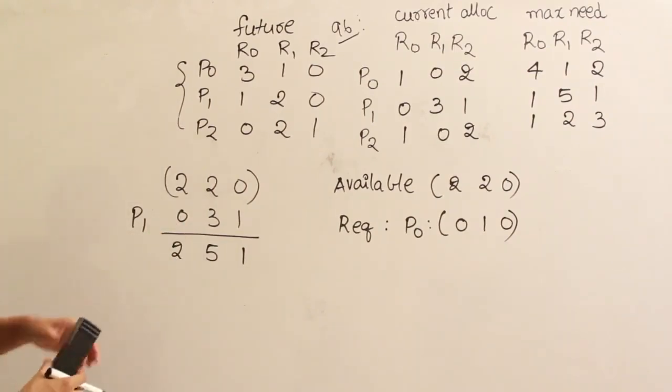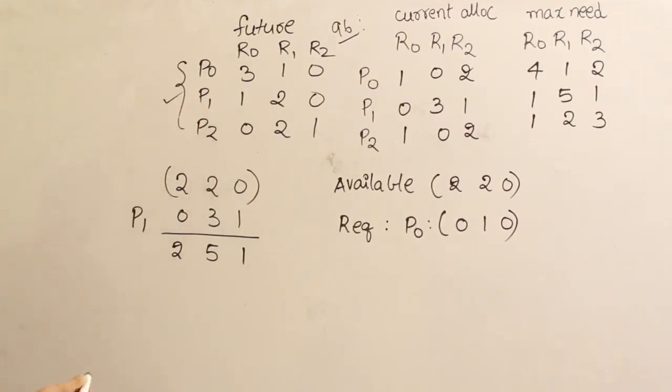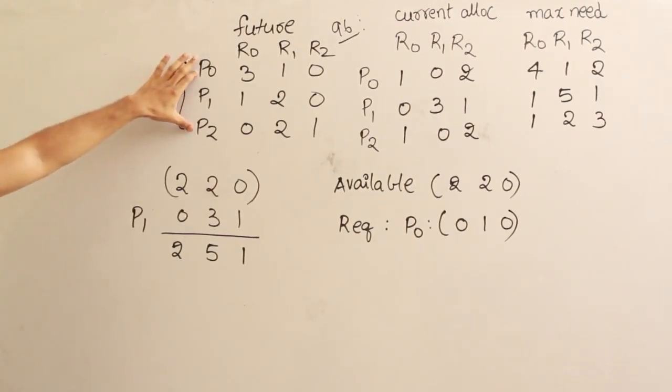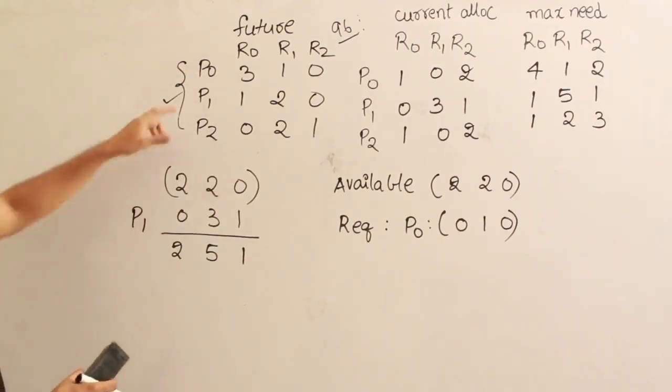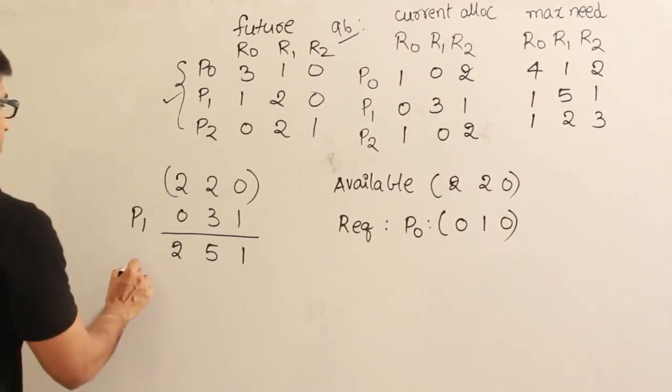Using this 251, whose request can be satisfied? Already P1 is over, right? And now let's see if anything I could satisfy. So P0, yes, I could satisfy, and P2, yes, I could satisfy. Let me satisfy. Oh, P0 I cannot satisfy. P0 needs 3, but here it is 2. P0 cannot be satisfied. I can satisfy P2.